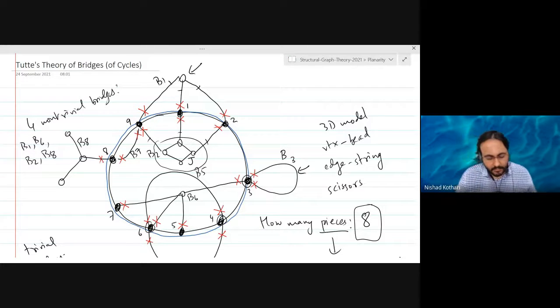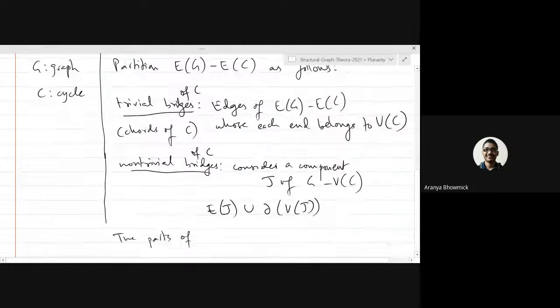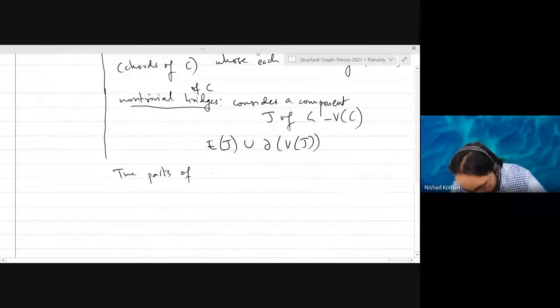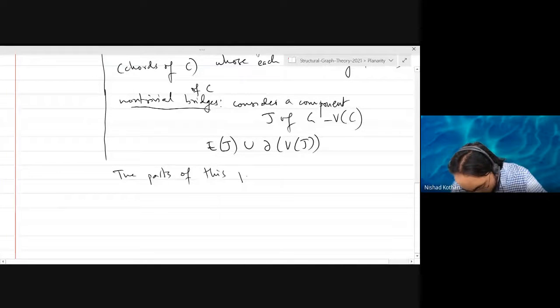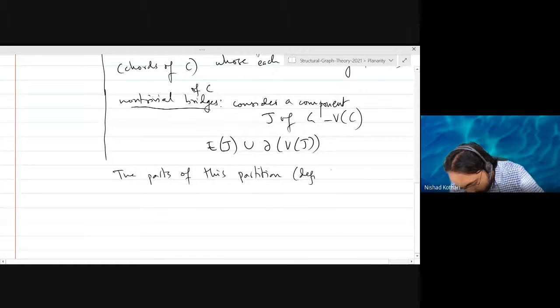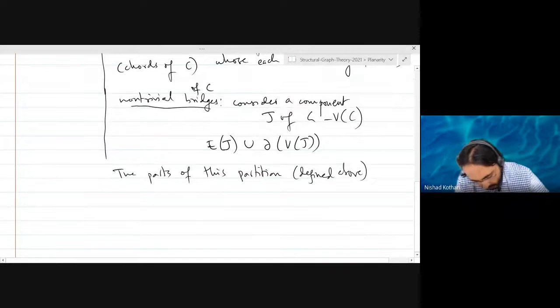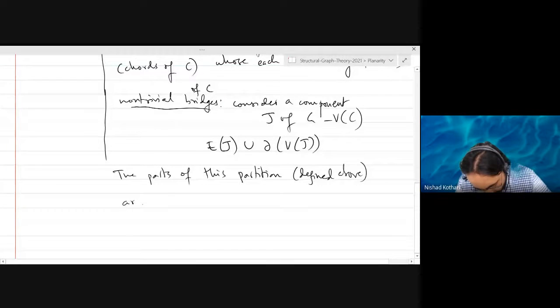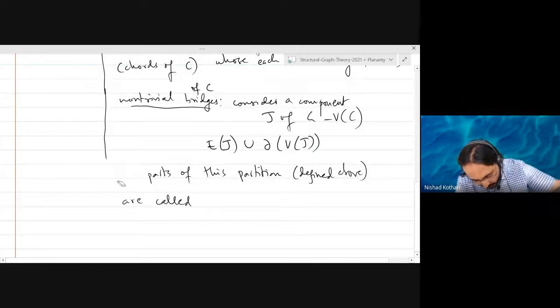Okay. So the parts of this partition that we have defined above are called, maybe I should make it more clear.